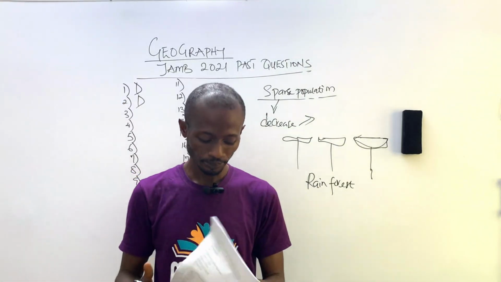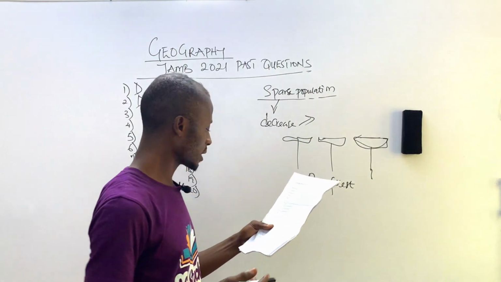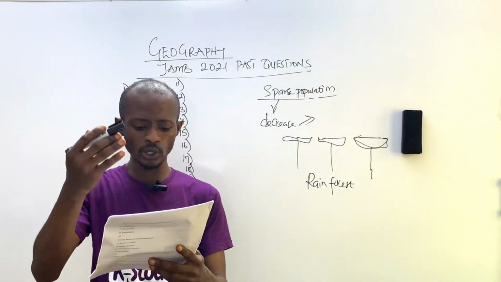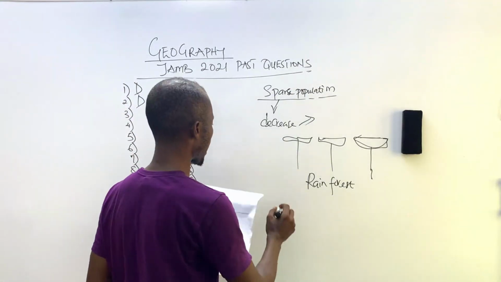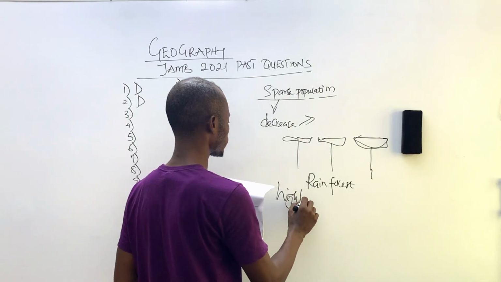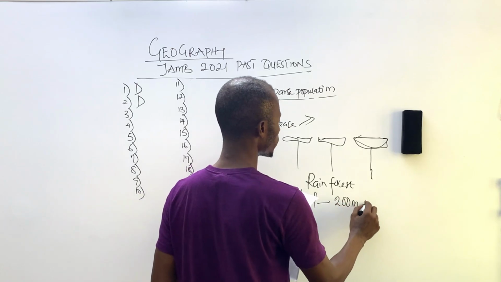Number 3. Which of the following are the importance of highland in Nigeria, except A, occupied good land, B, settlement sites, C, source of mineral, D, source of rivers. This is making us understand that all of the following here are importance of highland except one. Now, what do we mean by highland in geography? Highlands in geography, like I said in my previous video, are places that are 200 meters above